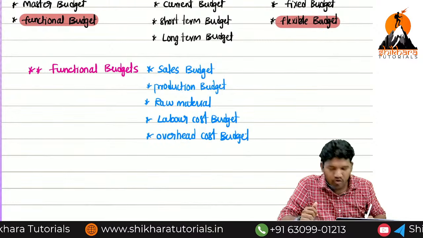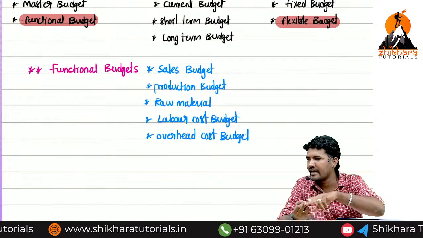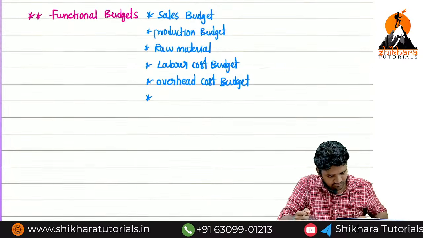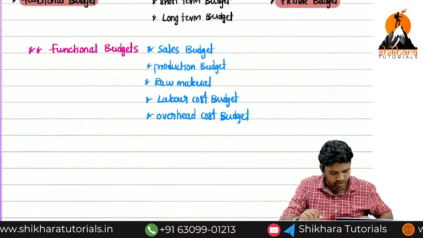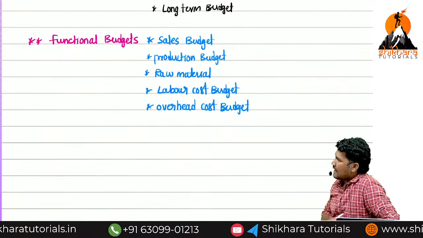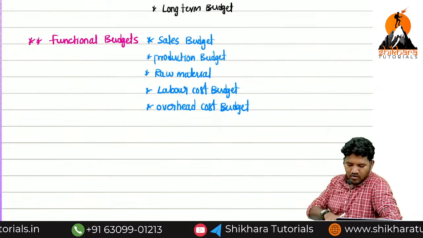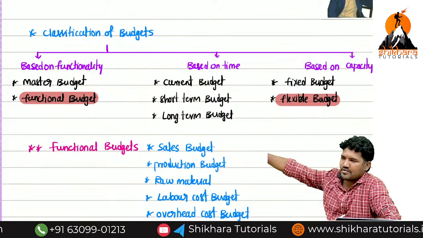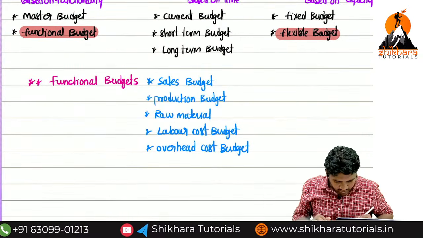In this overhead cost budget, factory overhead is there, admin is there, selling is there. So these are the important list of budgets we have: sales budget, production budget, raw material budget, labor cost budget, overhead cost budget, fixed budgets, flexible budgets.